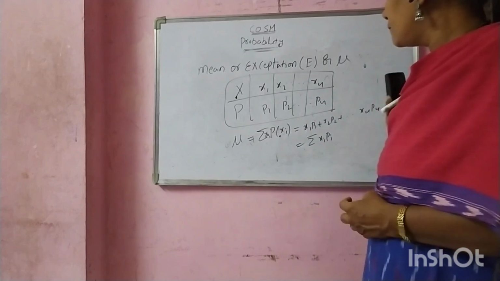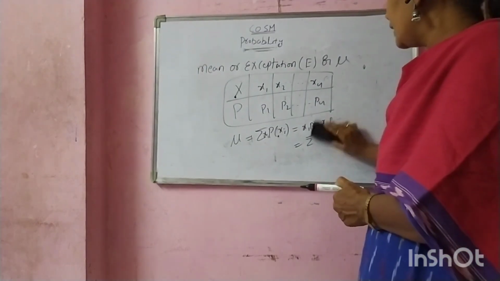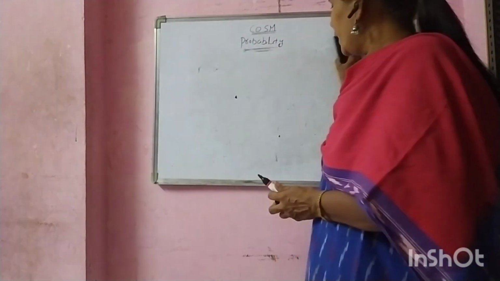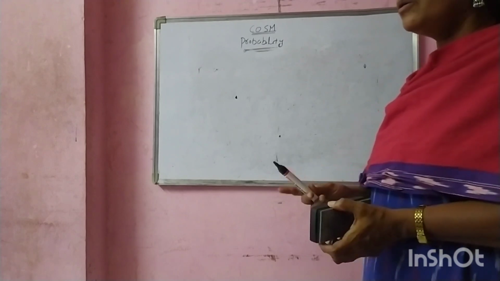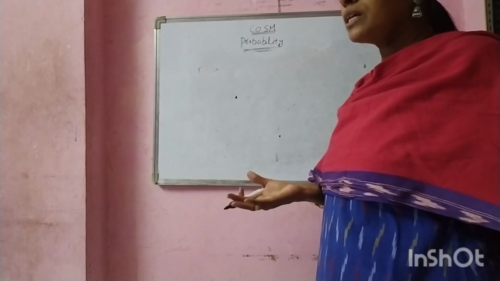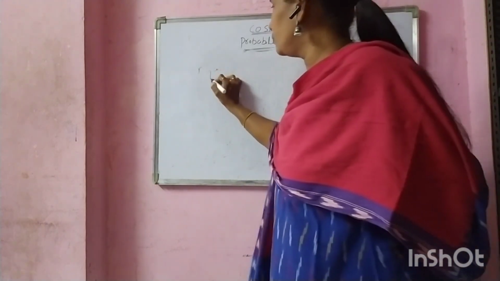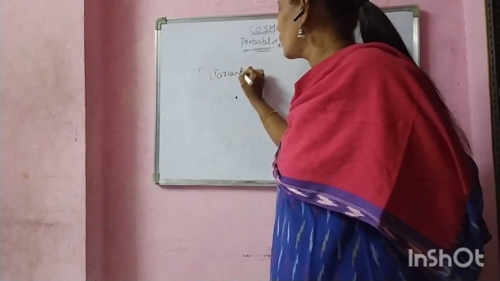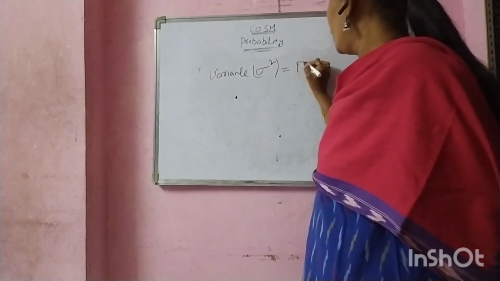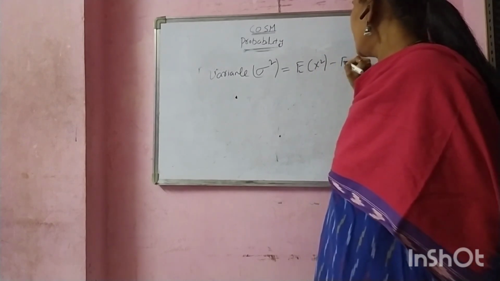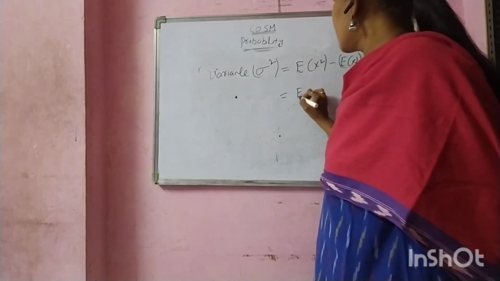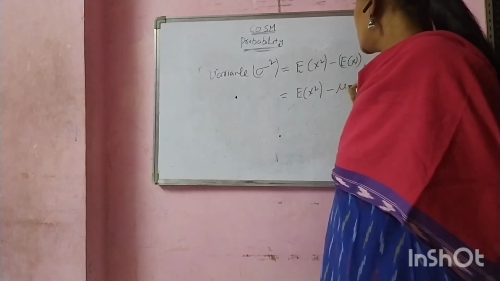Okay. Next we can see variance. What is the variance? Variance characterizes the variability between two distributions with the same mean, which can still have some difference. It is denoted by sigma square equals E of x square minus E of x whole square, that is, E of x square minus mu square.